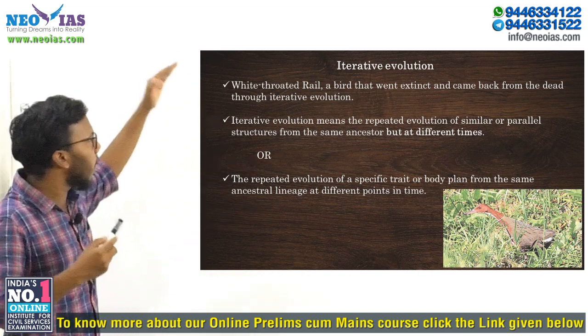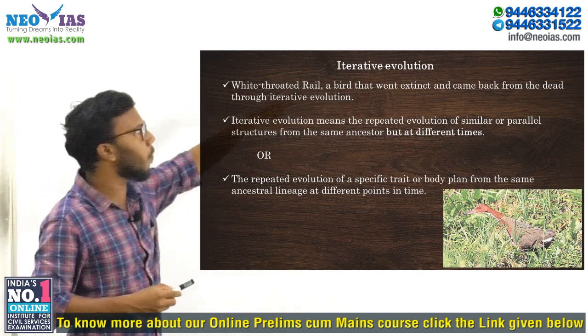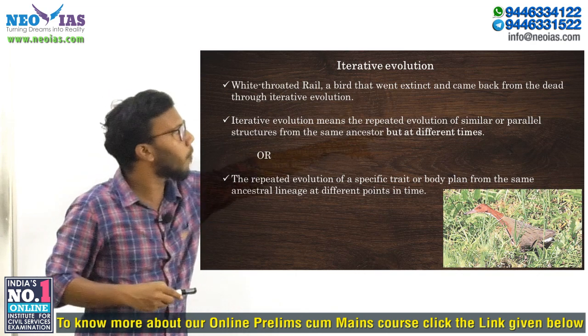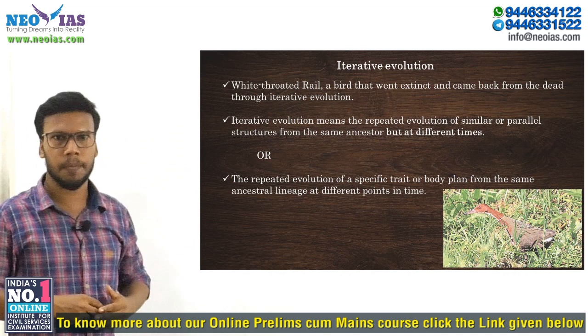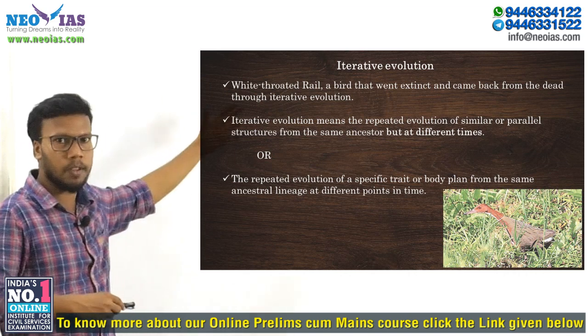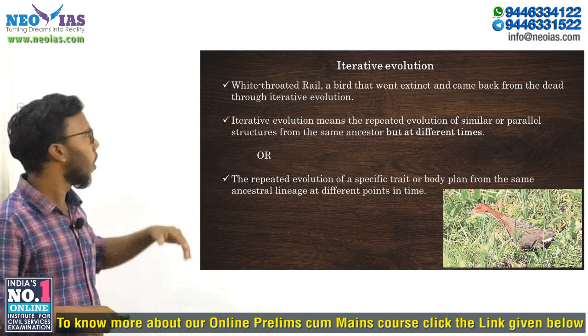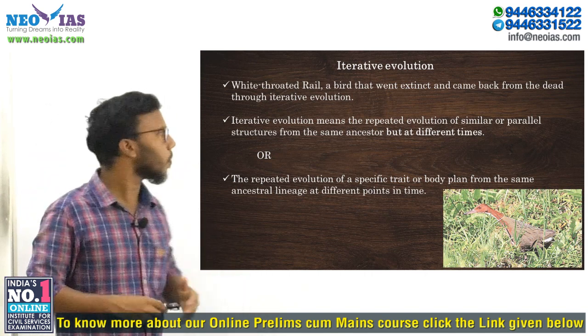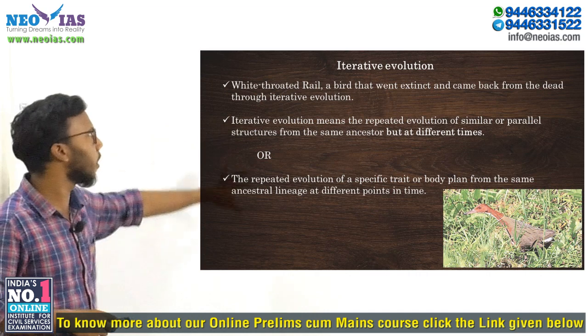This white-throated rail, a bird that went extinct thousands of years back, came back from the dead through iterative evolution. Okay, so that was the news, or the current affair. Now we need to know what this iterative evolution is. You can see the definition here.